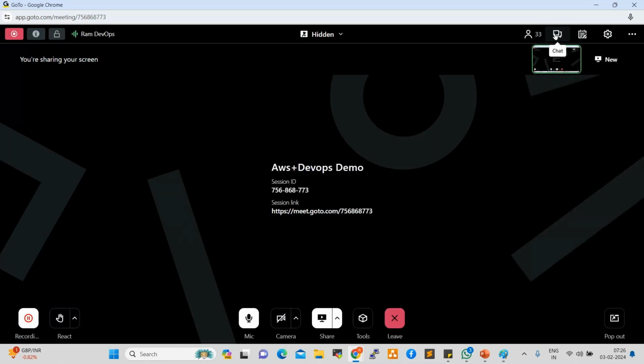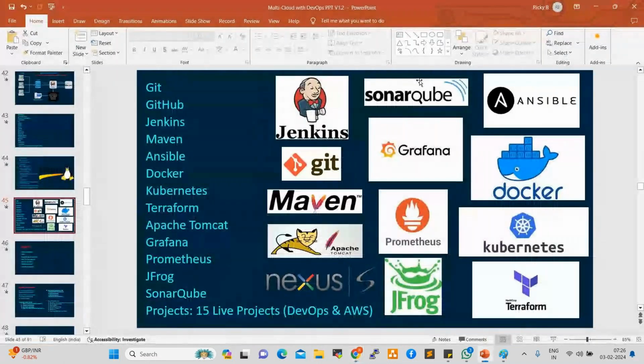What services are covered in AWS? I will share the course content with you, so you can go through it. Nearly 40 services, very important core services. Whatever services we use in real-time projects will be covered. Just ping me after this session and I'll give it to you.